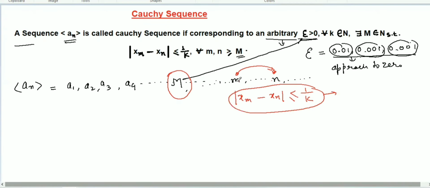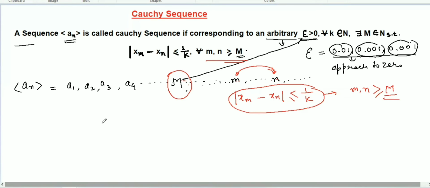And clearly you can see m and n are greater than this M, this particular number. So m and n will be greater than or equal to M. So this is the meaning of this Cauchy sequence.